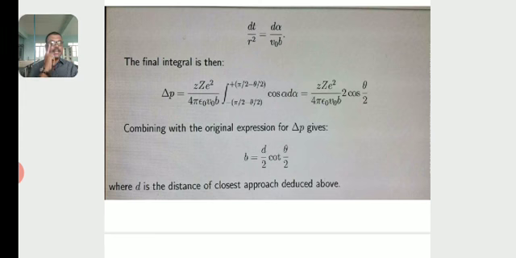The final integral is then Δp, which is equal to Zze²/4πε₀v₀b times the integral of cos α dα with the limits −π/2 − θ/2 to π/2 − θ/2, which is equal to Zze²/4πε₀v₀b times 2 cos(θ/2). Combining with the original expression for Δp gives b is equal to (d/2) cot(θ/2), where d is the distance of closest approach deduced. So that means this is the expression of our closest approach.